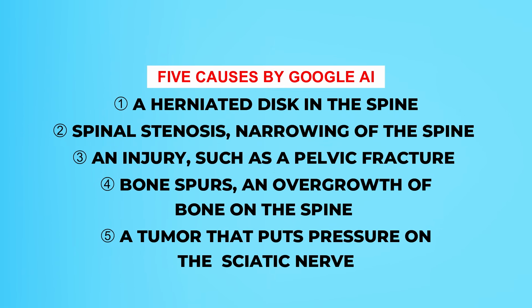Now, it's interesting because if I Google sciatica, Google AI comes up with these 5 causes: herniated disc in the spine, spinal stenosis, narrowing of the spine, an injury such as a pelvic fracture, bone spurs, and overgrowth of bone on the spine, and lastly, a tumor that puts pressure on the sciatic nerve. And so one would look at this list and then think this must be the complete list because that's what Google AI brought up. And these conditions would align perfectly with what doctors would also identify as the causes of sciatica. So that would be the end of the story.